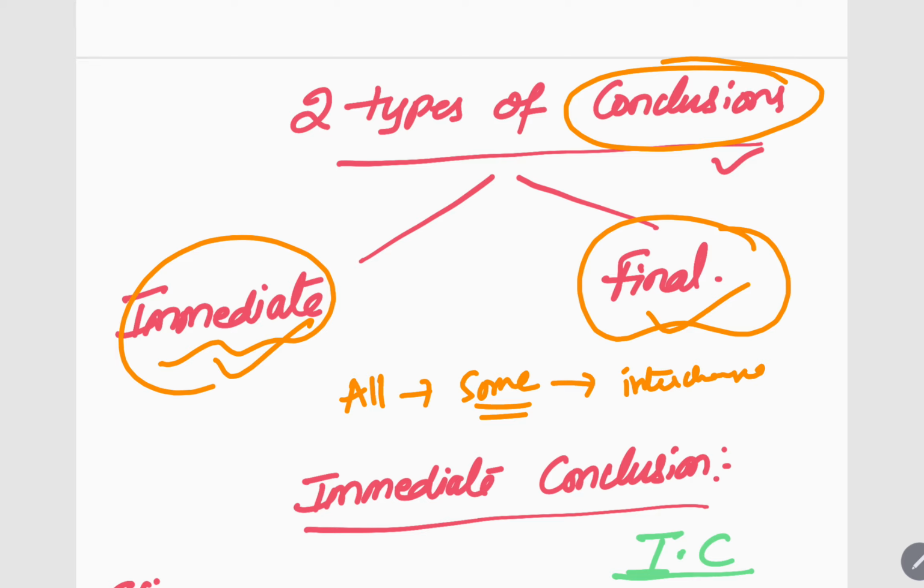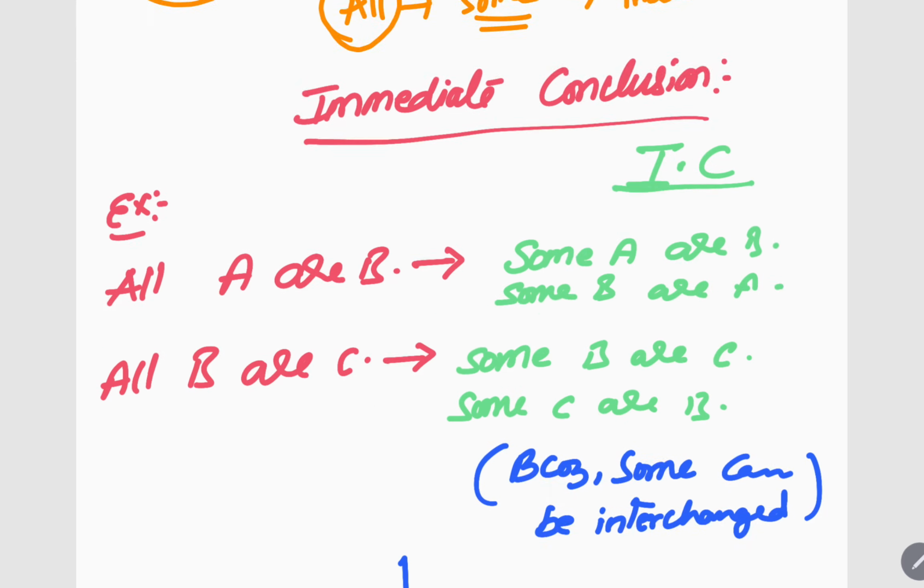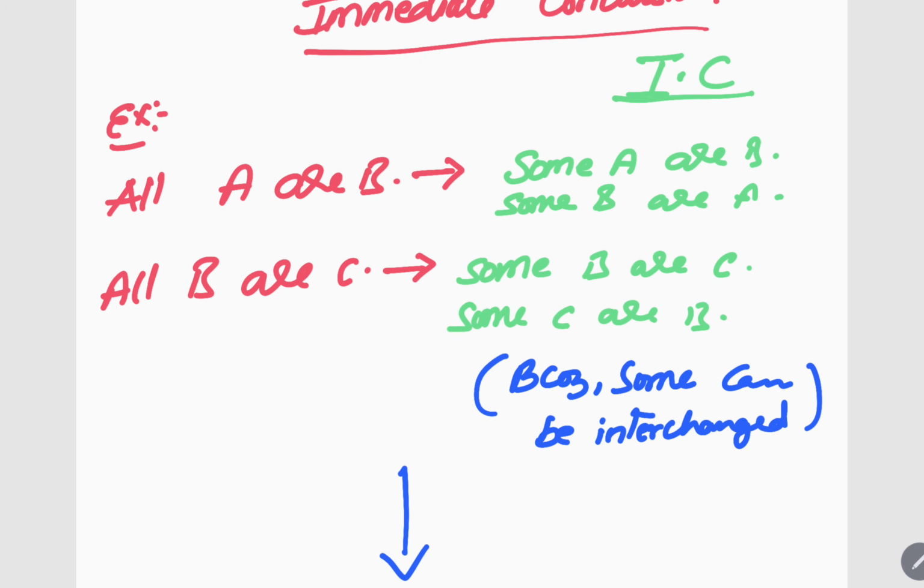Got it? For example, all A are B is there. I can also say some A are B. So immediately, all A are B means some A are also B. That is how immediate conclusions and final conclusions work. So you have to have final conclusions only in the answers. Remember that.